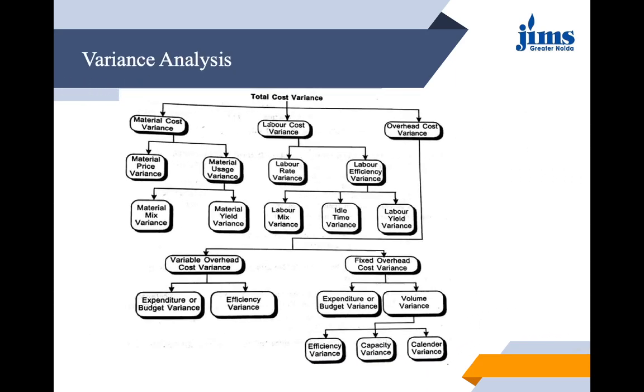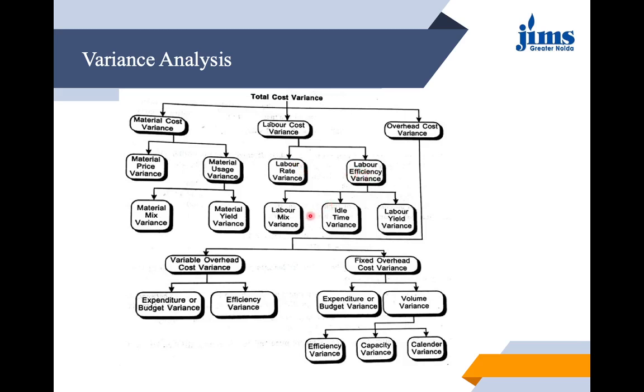If we see the total cost, we can have this division here. Let us try and understand. First, you can see it is divided into three parts: material cost variance, labor cost variance, and overhead variances. Further, material cost and labor are divided into two further parts. For material, we have material price variance and material usage variance. Material usage variance can further be divided into material mix, meaning what variety of material is being used, and then material yield. Whereas labor cost variance is subdivided into two parts, that is labor rate and labor efficiency.